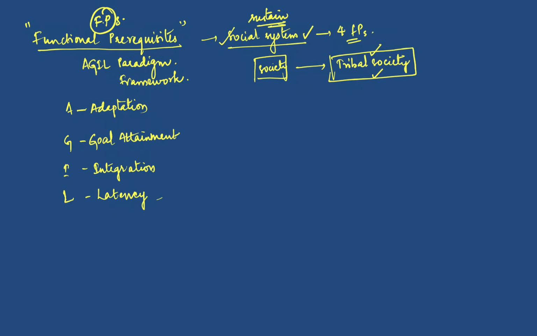The first one is adaptation. Adaptation, as the name says, is to adjust to the environment around. It means you have to have your own resources to adjust to a particular society. And how do you get this? Basically by economy, by earning money, or by going out and getting whatever you need.